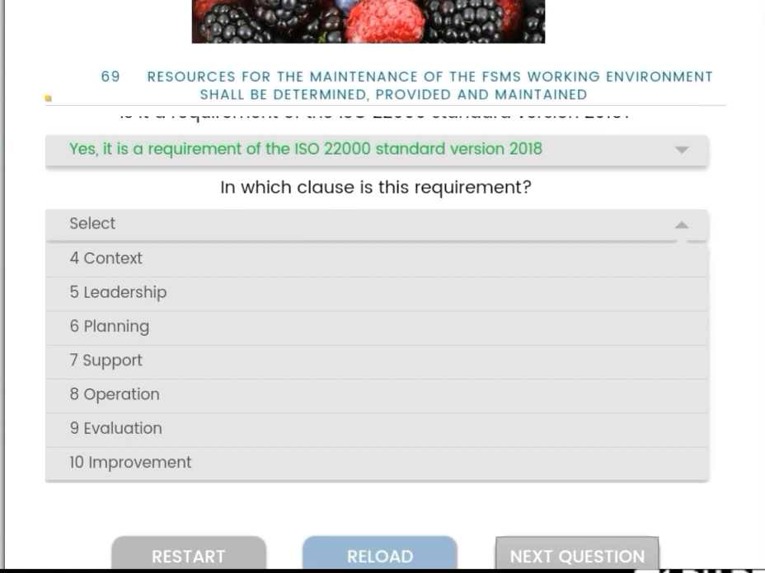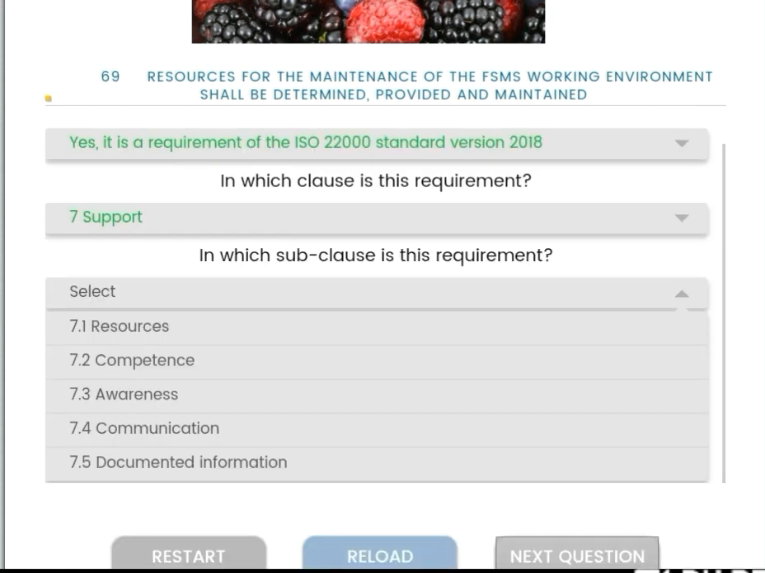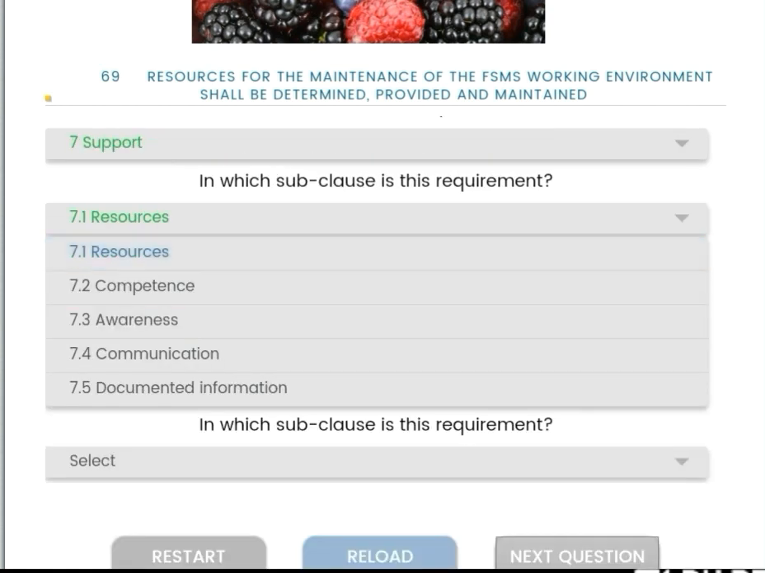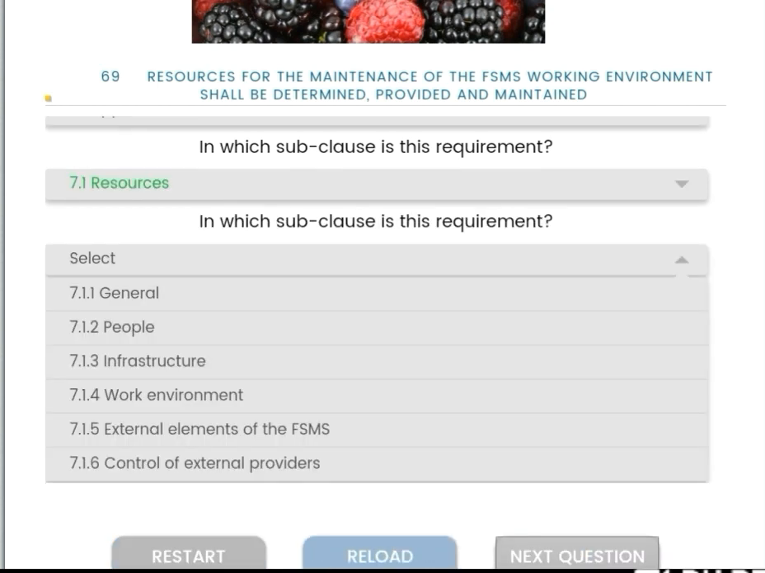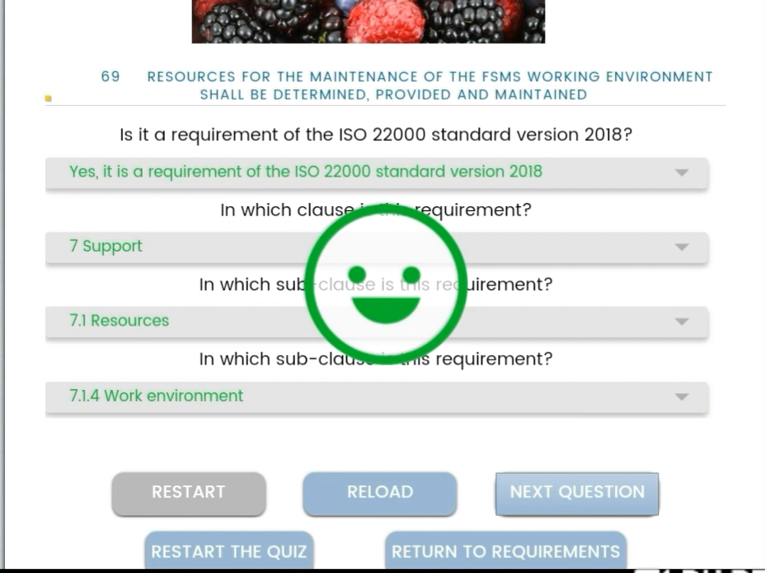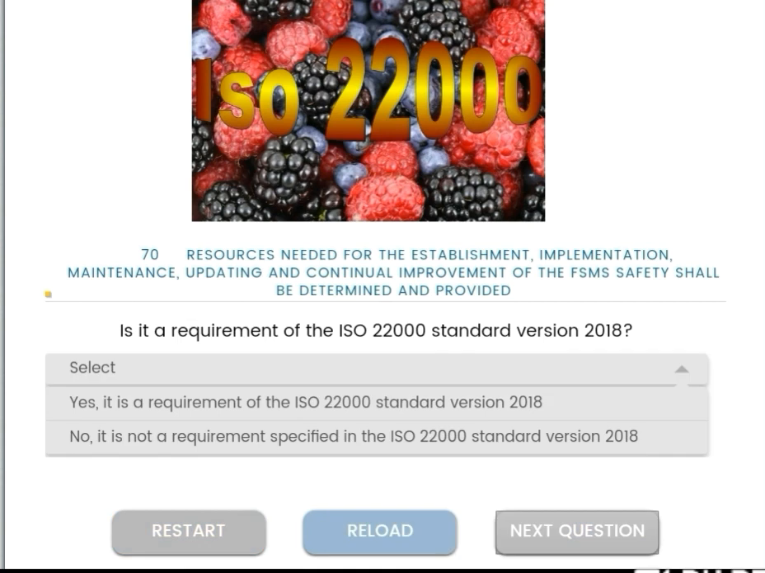Then support as clause number 7. Then what is the subclass? 7.1 resources, and the subclass is 7.4 work environment. What should be the environment for working in the FSMS situation? Then next, resources needed for the establishment, implementation, maintenance, updating and continual improvement of the FSMS shall be determined.